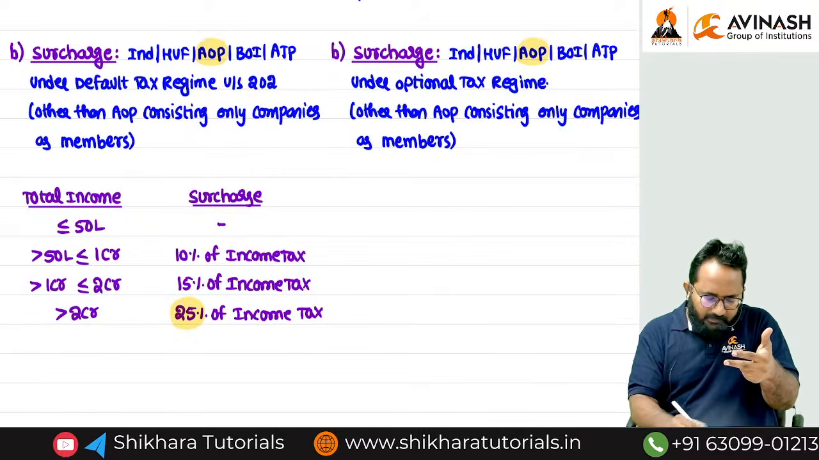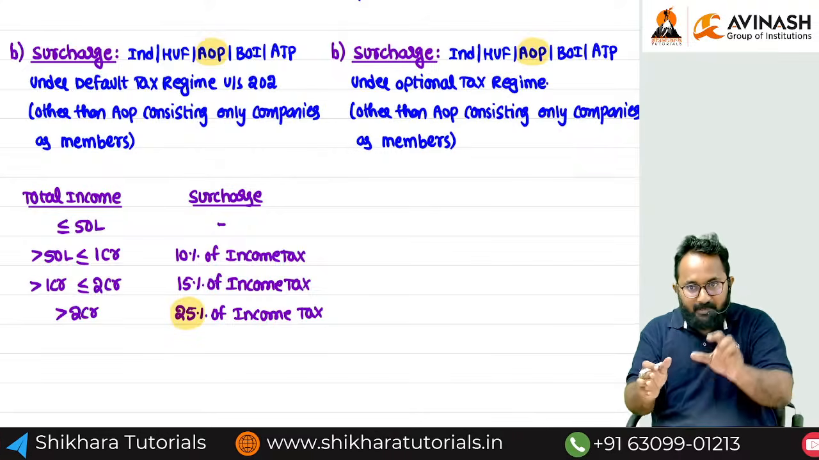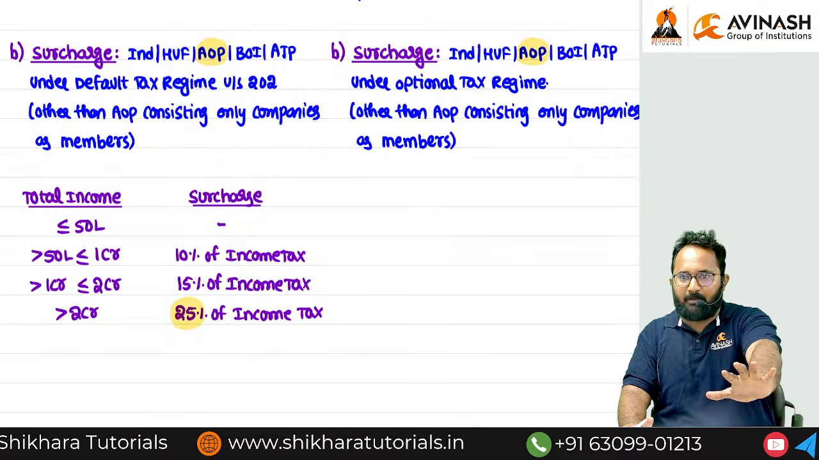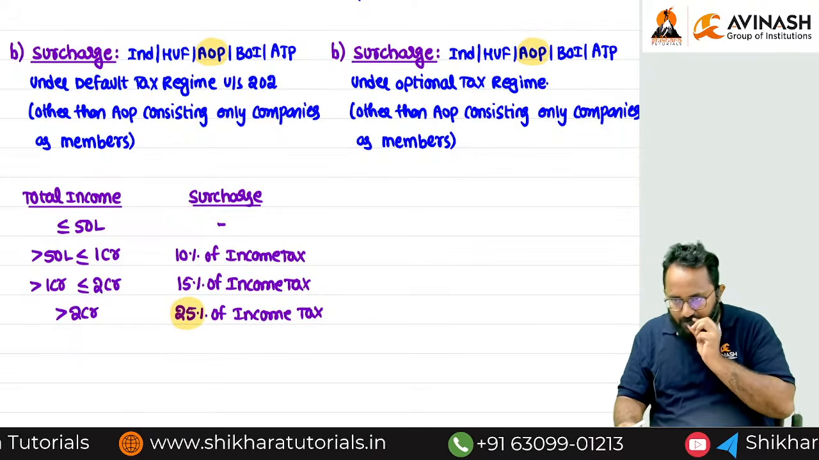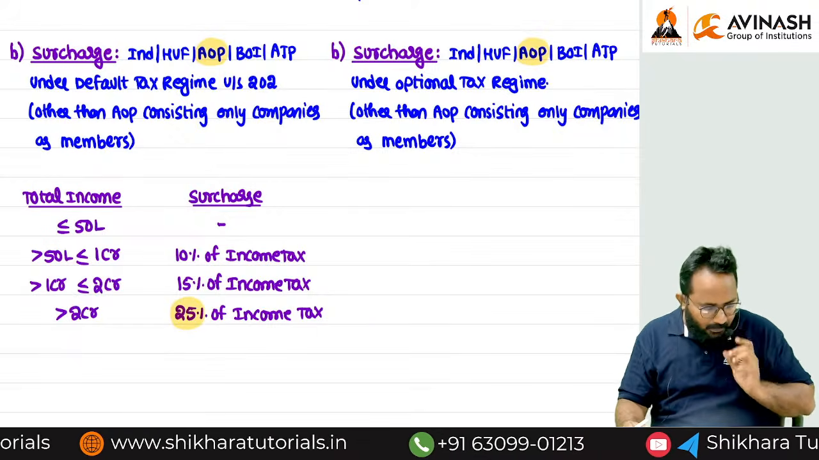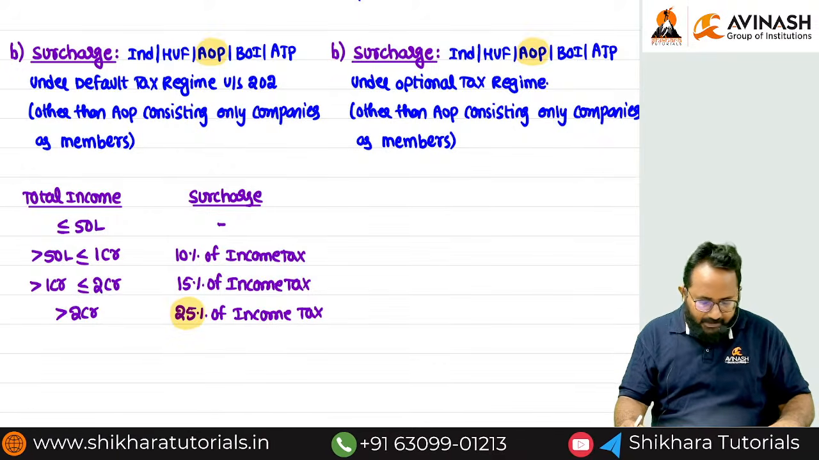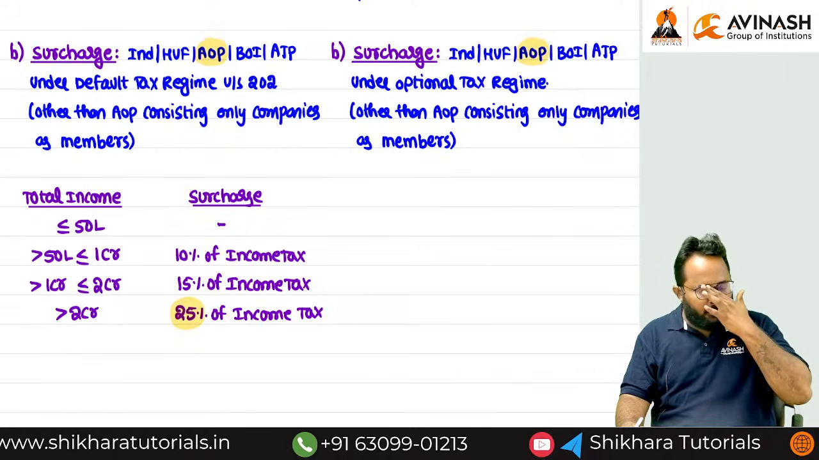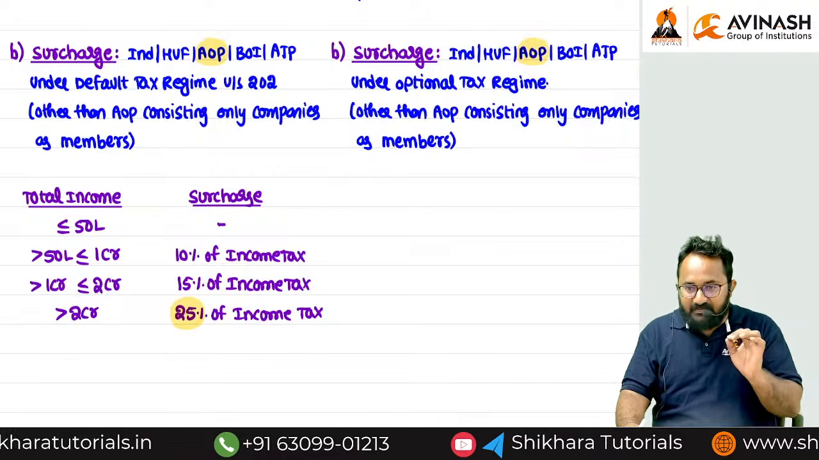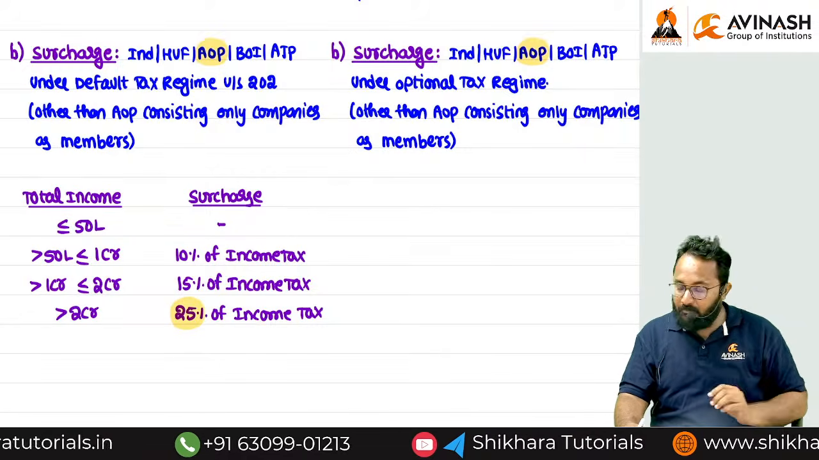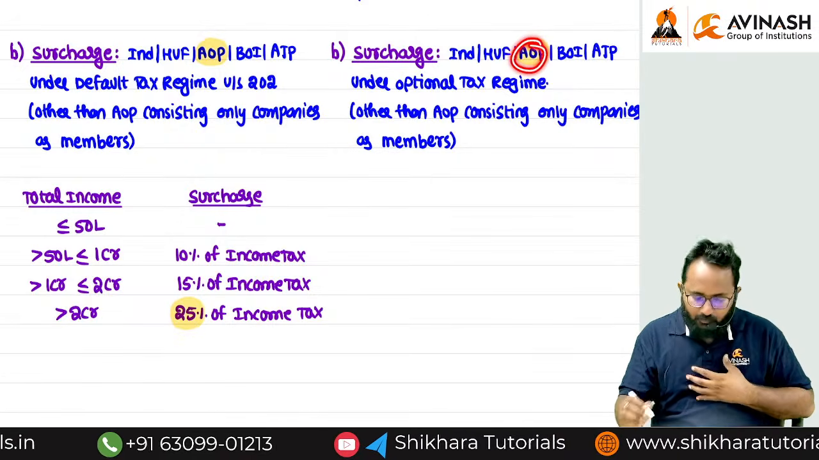Now, the same surcharge rates we discussed are applicable. But for one type of AOP, where only companies are members, I will tell you the surcharge rate separately. These surcharge rates are not applicable for such an AOP. Clear up to now? Please give the heading: Surcharge rates for individual, HUF, AOP, BOI, AJP, consisting of AOP under the optional tax regime, but excluding one type of AOP. Shall we?